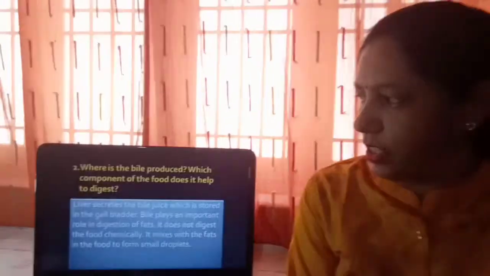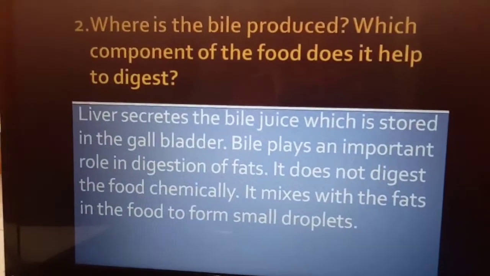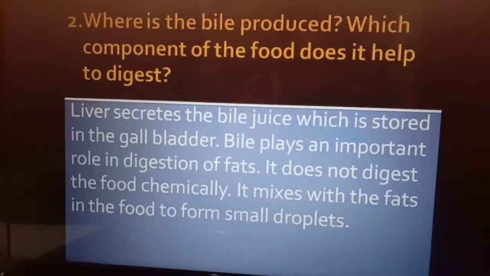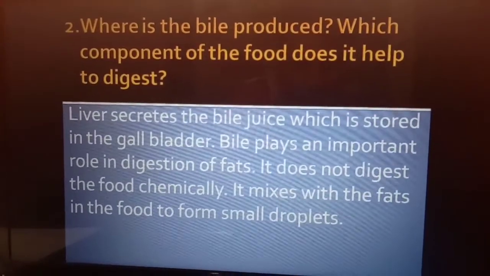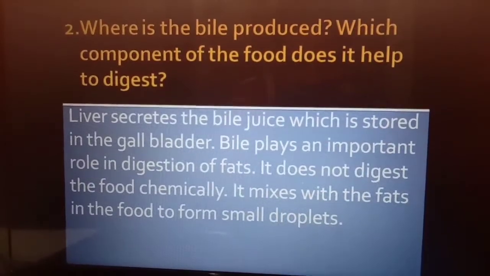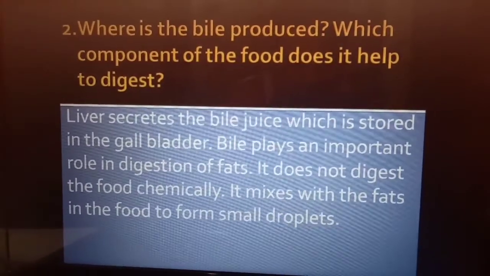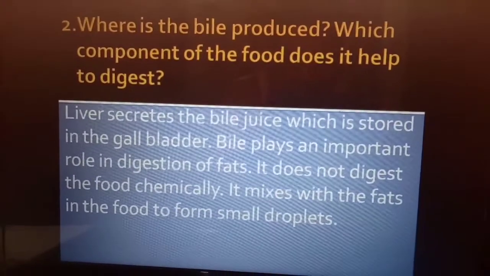Second question is, where is the bile produced? Which component of the food does it help to digest? Liver secretes the bile juice which is stored in the gallbladder. Bile plays an important role in digestion of fats. It does not digest the food chemically. It mixes with the fats in the food to form small droplets.